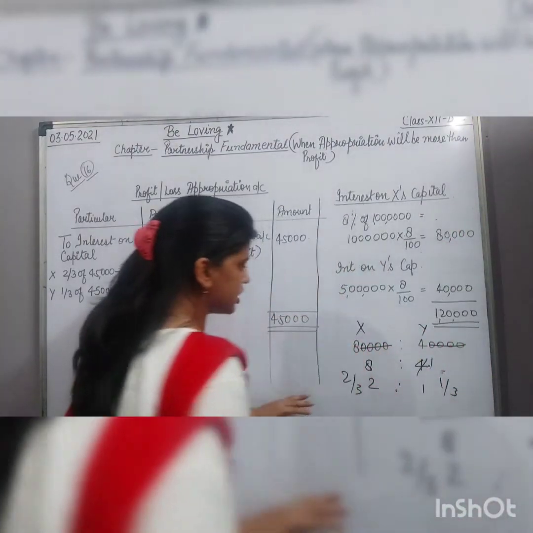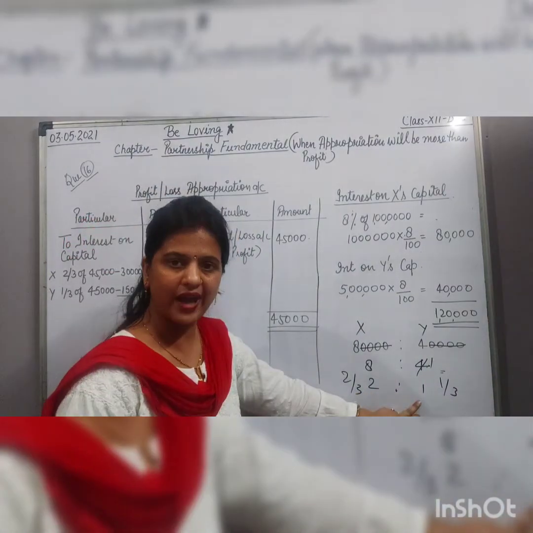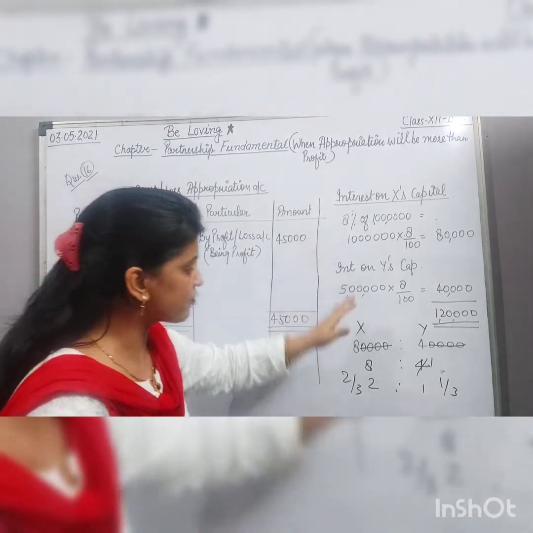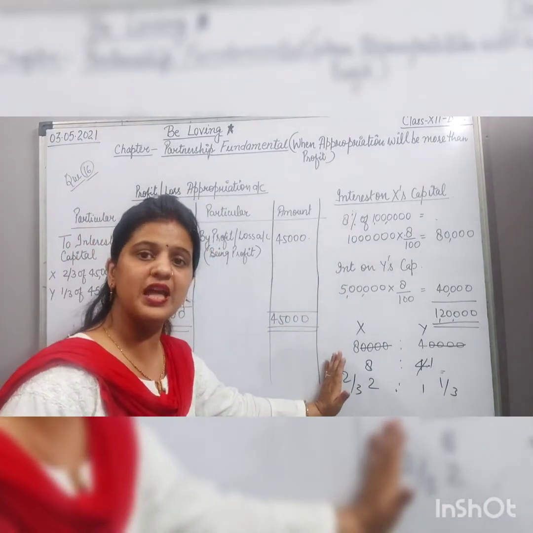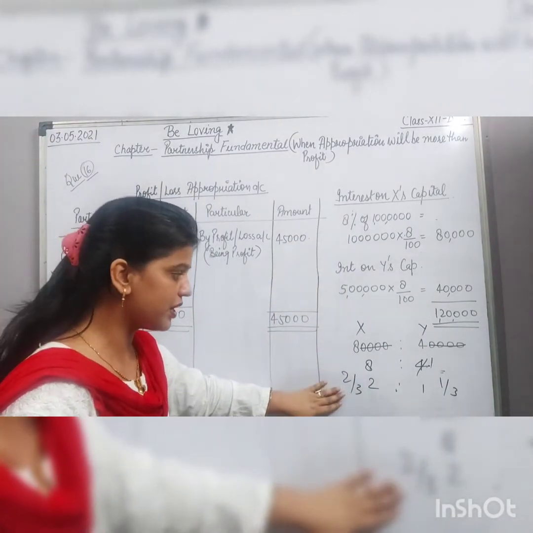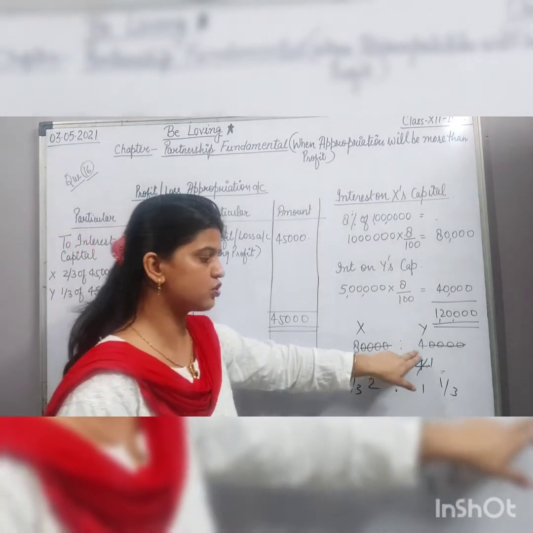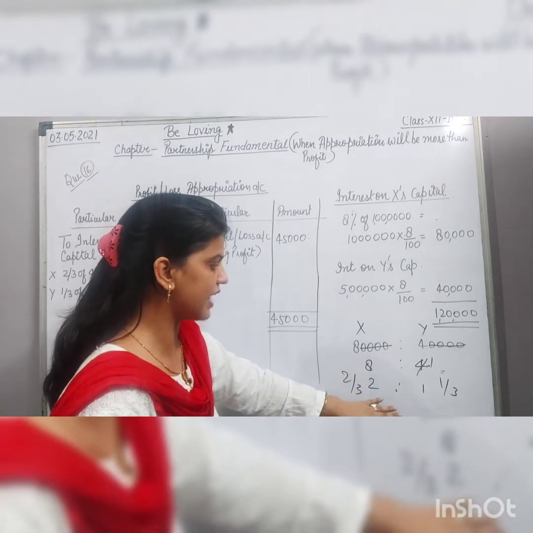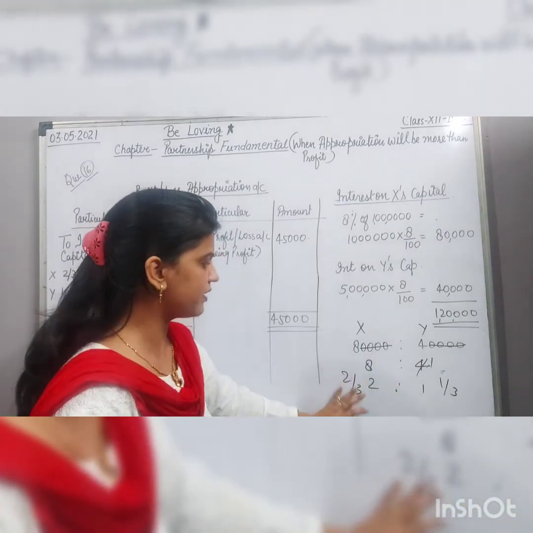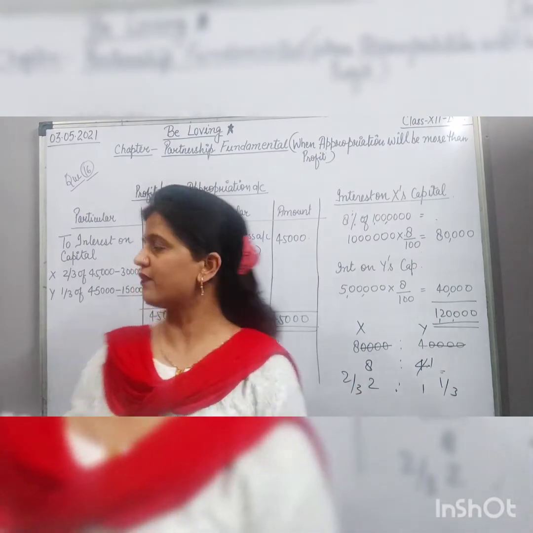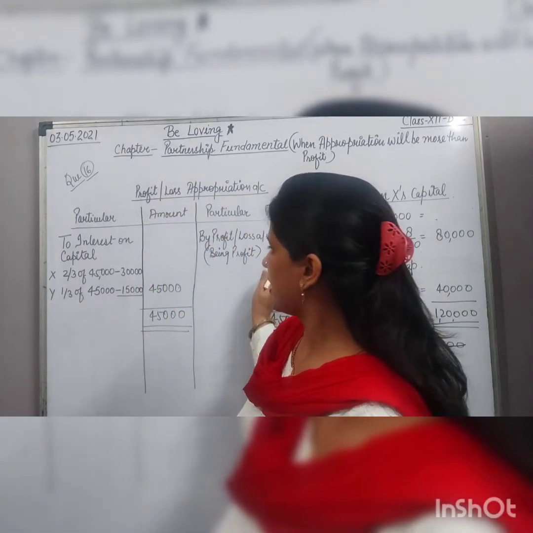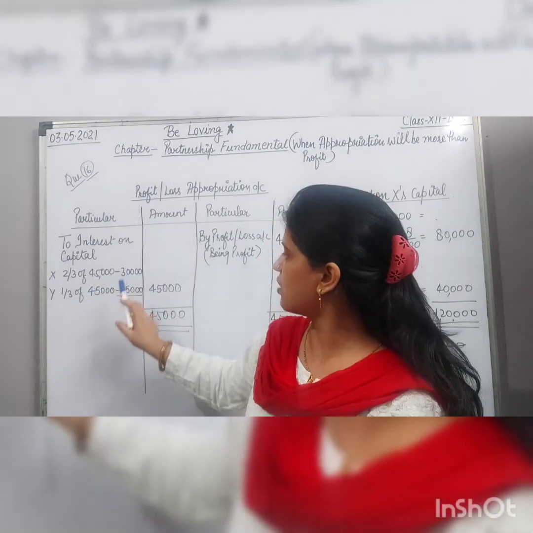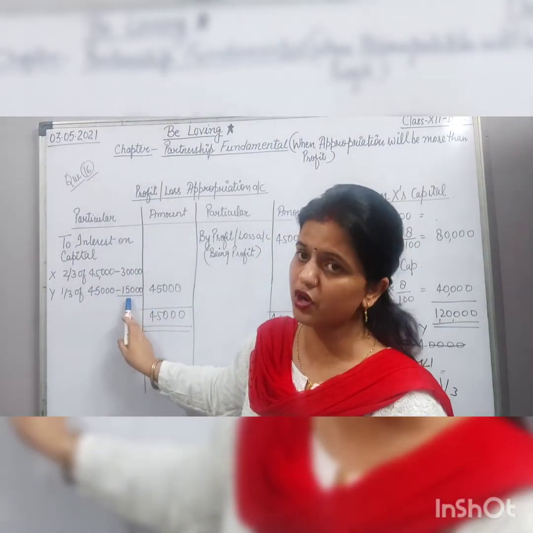The appropriation ratio is 2:1 because the appropriation is more than the given profit. So we have to calculate the ratio as per the appropriation of profit: 80,000 to 40,000, then 8:4, which solves to 2:1, that is 2/3 and 1/3. This 45,000 will be distributed in the ratio 2/3 and 1/3, and then we will get 30,000 for X and 15,000 for Y.